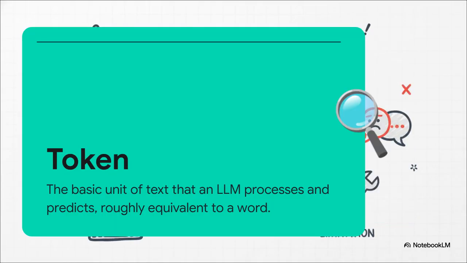So, how does this massive guessing game actually work mechanically? Well, the model predicts just one piece at a time, and that piece is called a token. You can think of a token as roughly equivalent to a word, maybe a piece of a word, or even just a punctuation mark. The AI relies entirely on the statistical relationships it learned during its training to guess what token should logically come next. It looks at your prompt, the history of your conversation, the tokens it just generated, runs the math, and boom, it outputs the next piece of the puzzle, over and over again, token by token.